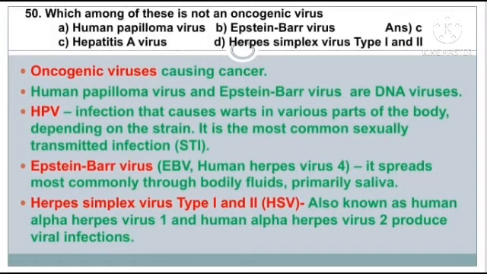Epstein-Barr virus, EBV, also known as human herpes virus 4, spreads most commonly through bodily fluids, primarily saliva. The herpes simplex virus type 1 and type 2, HSV, also known as human alpha herpes virus 1 and human alpha herpes virus 2, produce viral infections.